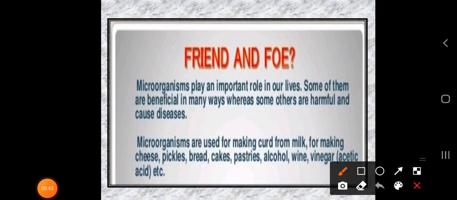Here the question arises: microorganisms play an important role in our lives, and some of them are beneficial in many ways, whereas some others are harmful and cause disease. So as I told, sometimes it behaves like a friend, sometimes like a foe.